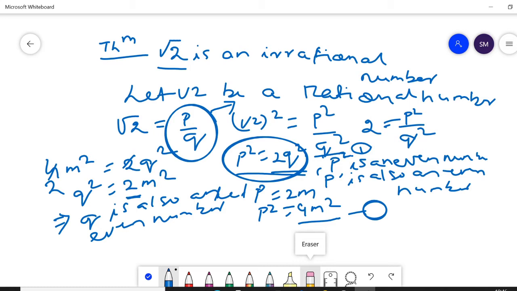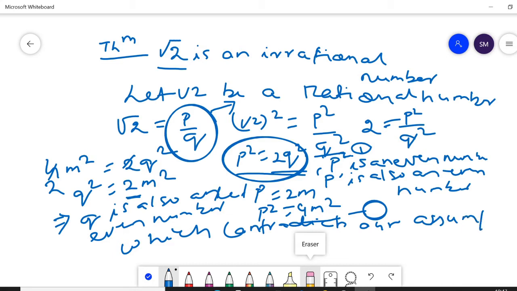Q is also an even number, which contradicts our assumption. What did we assume? We assumed that p and q are in simplest form.